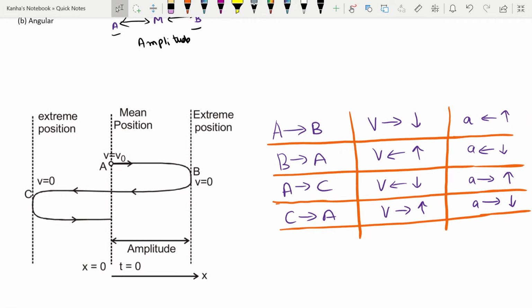So when the particle is moved away from the mean position, let's say this was my mean position, x equal to 0, and released, what will happen? A force minus kx, the restoring force, will come into play, and it will pull it back towards the mean position. By the time it gets to the mean position, it has picked up some kinetic energy because of its motion, so it overshoots. So I start with this point, I stretch it till this point, it gains some potential energy, then I leave it, there is a restoring force on it, it comes till this point.